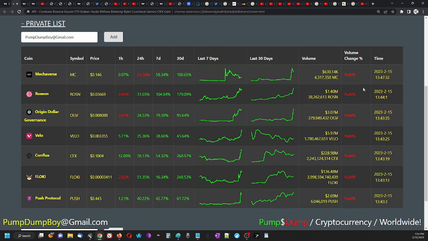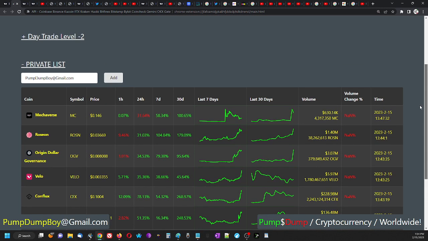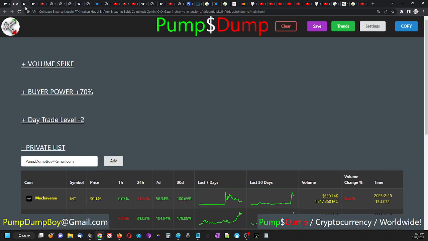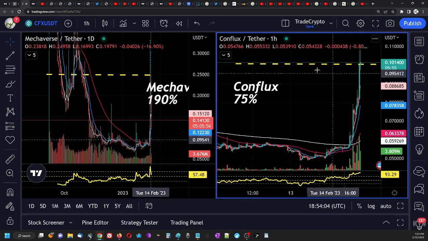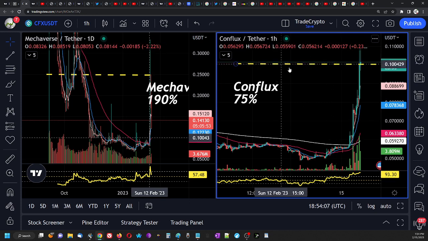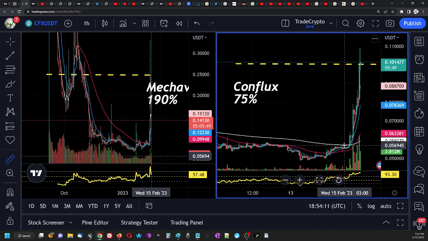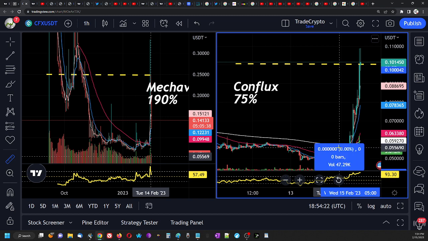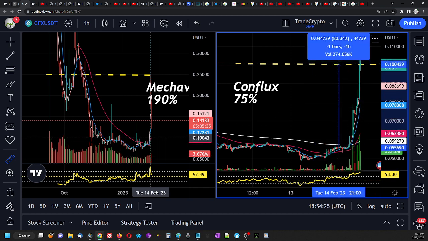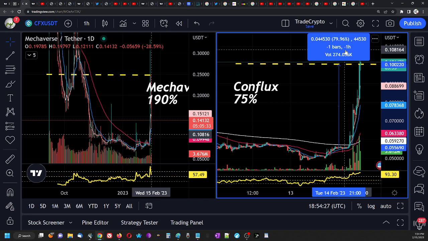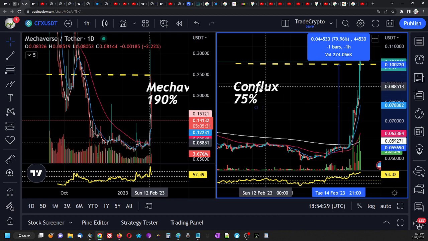If I made $47,000, Charles, you can make the same profits I do. You just need to follow my trades, but you have to pay attention to this. These things are typical mistakes of the new members. I shared this trade in the private list, Conflux, right here, around yesterday, around 12 a.m. So a lot of traders didn't have the time to get this trade. I bought this coin for 55 cents and I put a sell order right here, 10 cents, right? So I made 7,500, 75%.